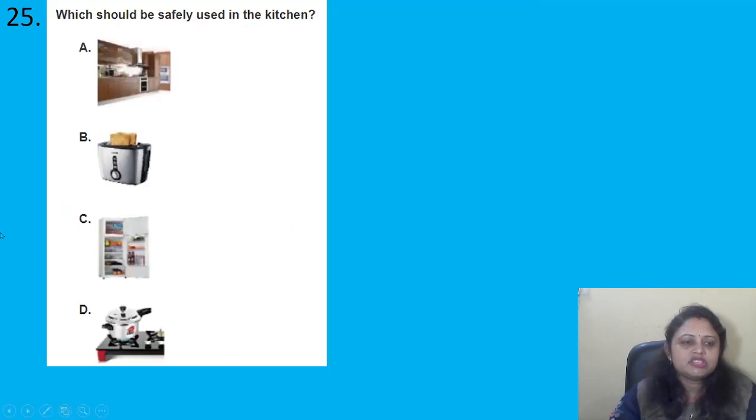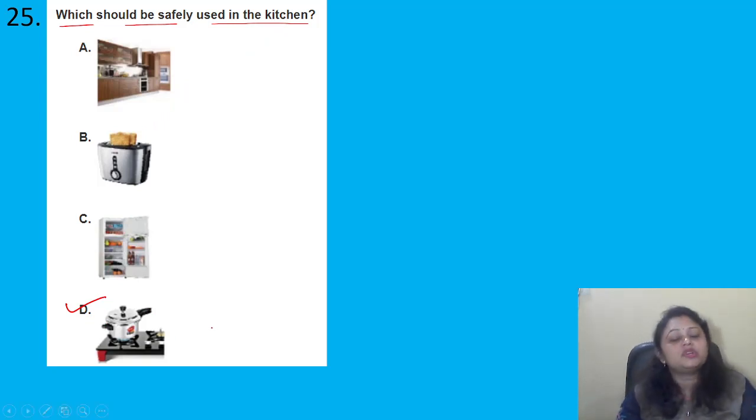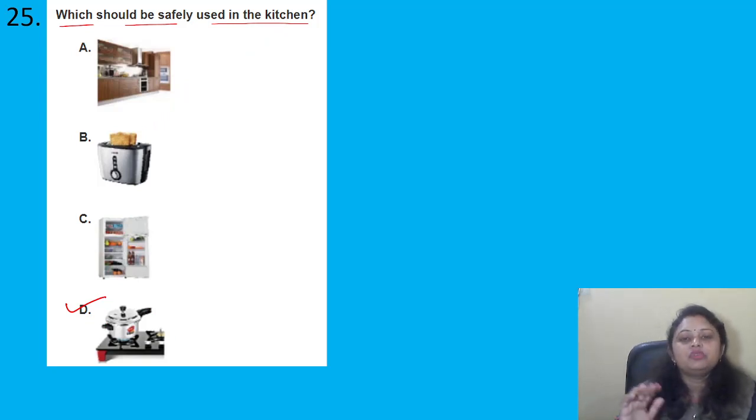Coming to the next question, which should be safely used in kitchen? Four options are there, among which the correct answer is option D. While using gas stoves or gas burners, we should be very much cautious. So option D is the correct answer.